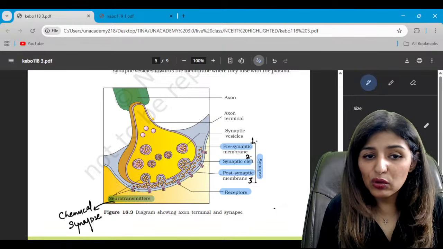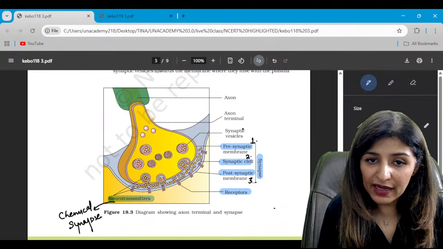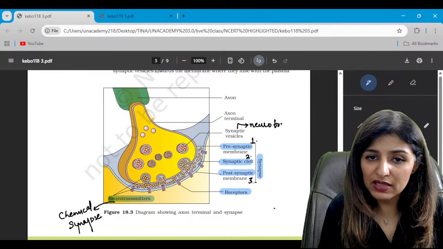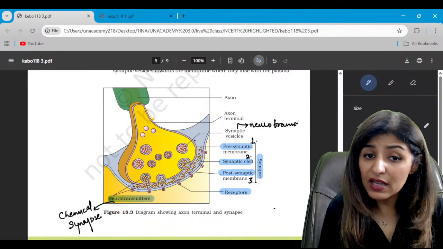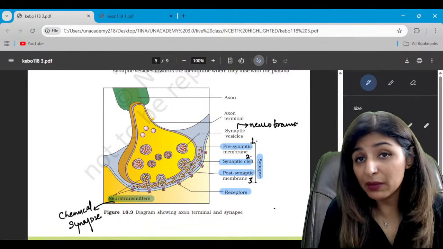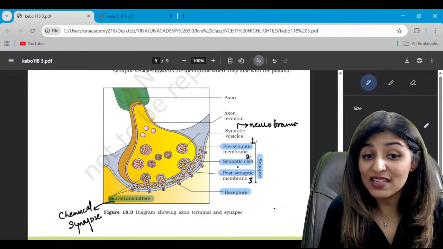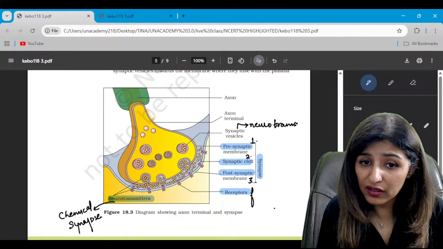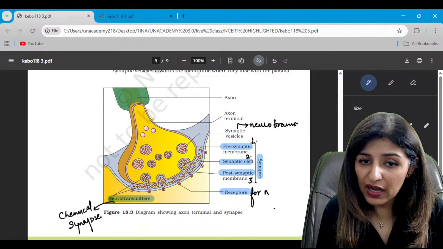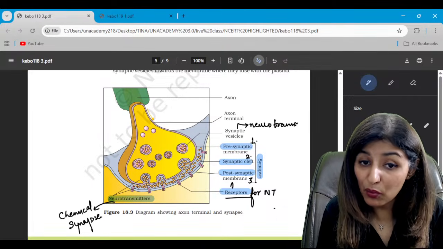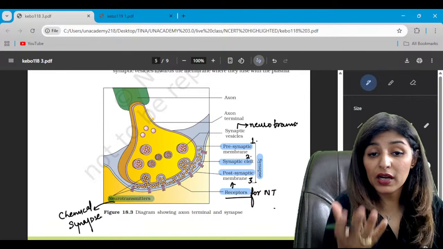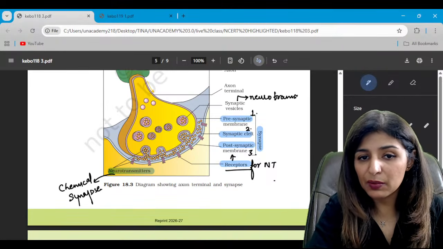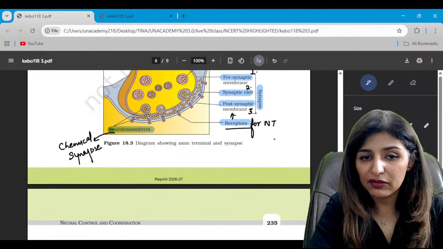So these neurotransmitters are present in these synaptic vesicles. Synaptic vesicles will fuse with the presynaptic membrane and release them in the synaptic cleft, and then the receptors for these neurotransmitters are present on the postsynaptic membrane. So this is a question: where are receptors present? Is that clear? So receptors for neurotransmitters are present on the postsynaptic membrane. Is that clear?